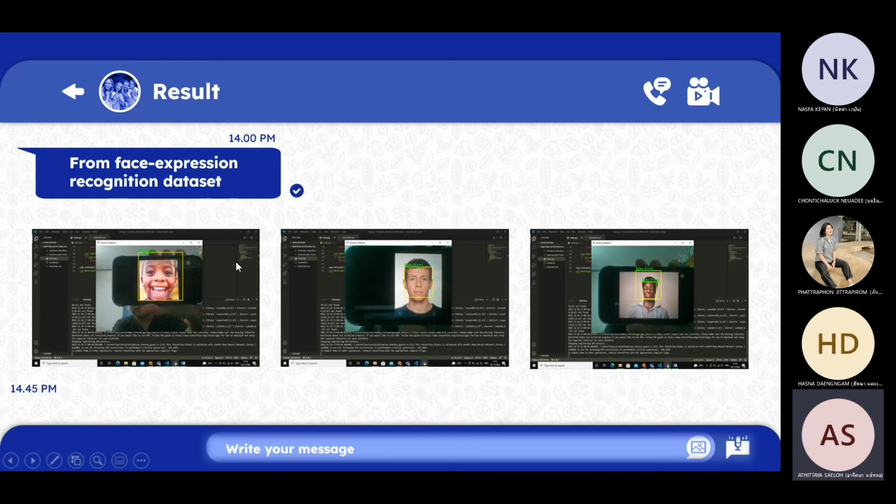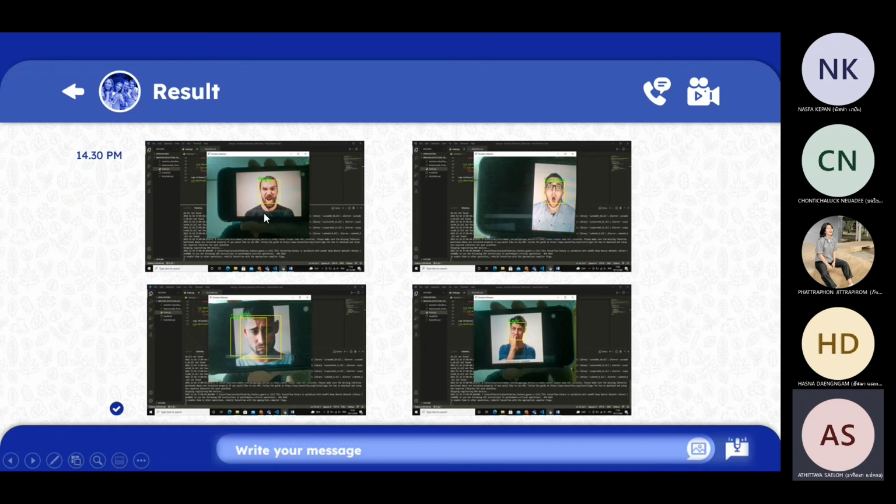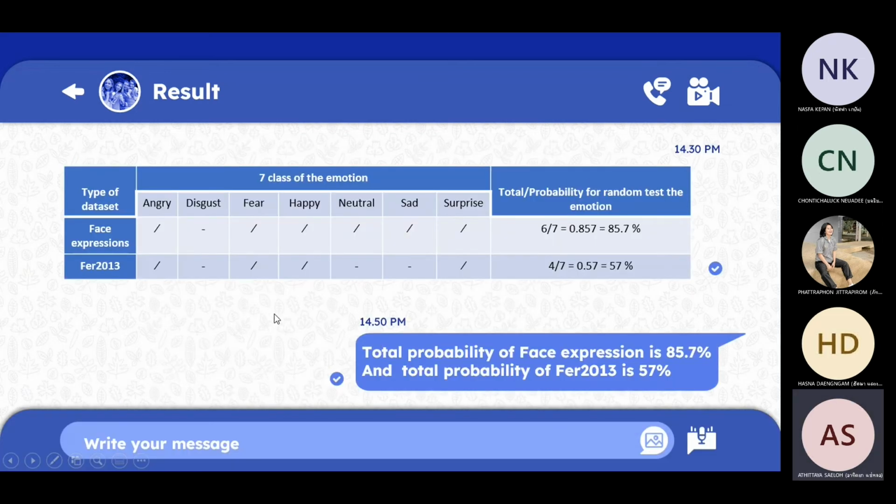For the second dataset, the face expression recognition dataset, the first one is a happy face detected as happy, so it's correct. The second is a neutral face detected as neutral, so it's correct. The third picture is disgust, but it detects neutral, so it's wrong. The angry face, surprise face, sad face, and fear face are all detected correctly. For all the results, we can summarize them in a table like this.